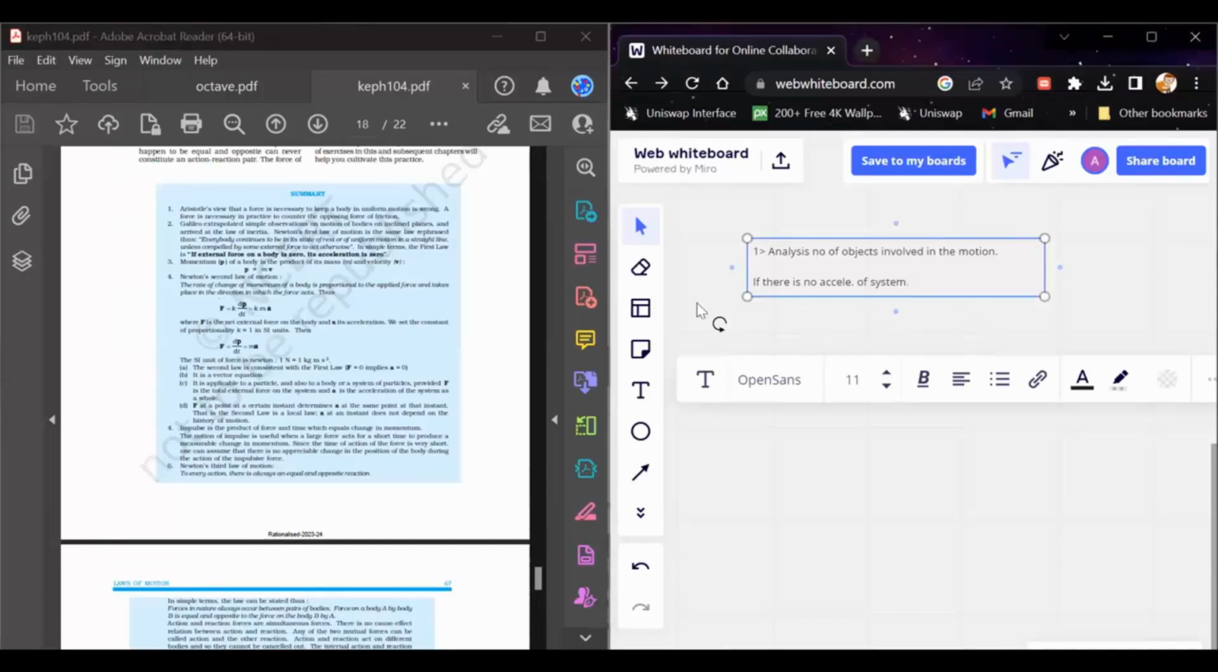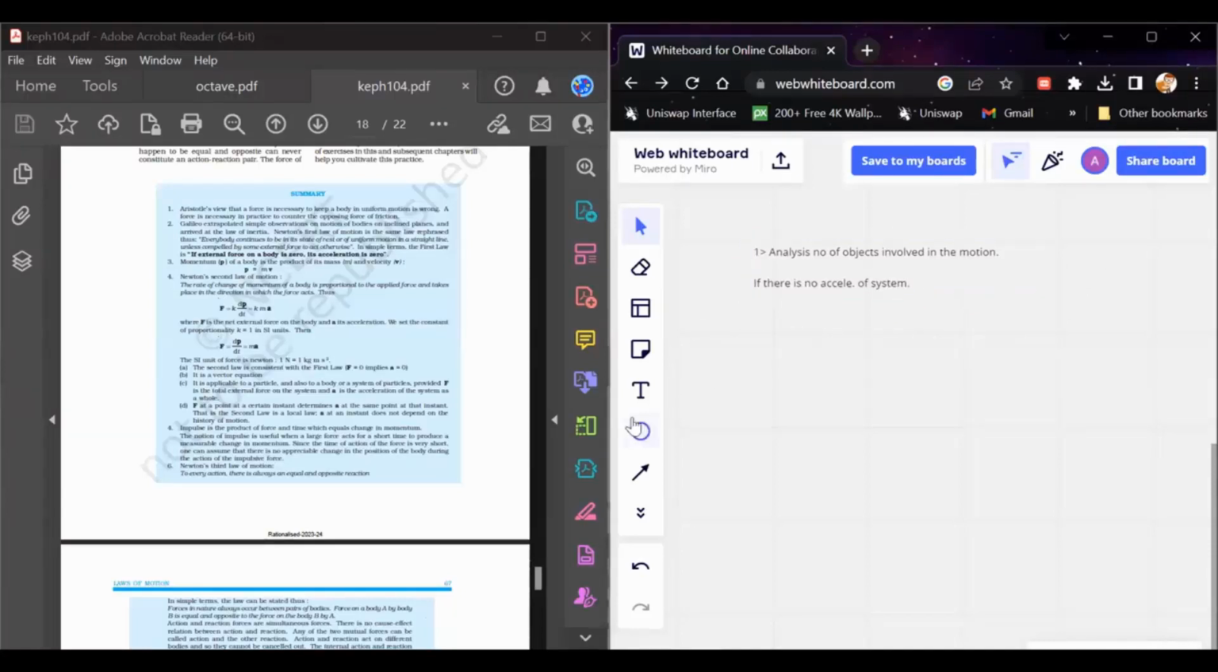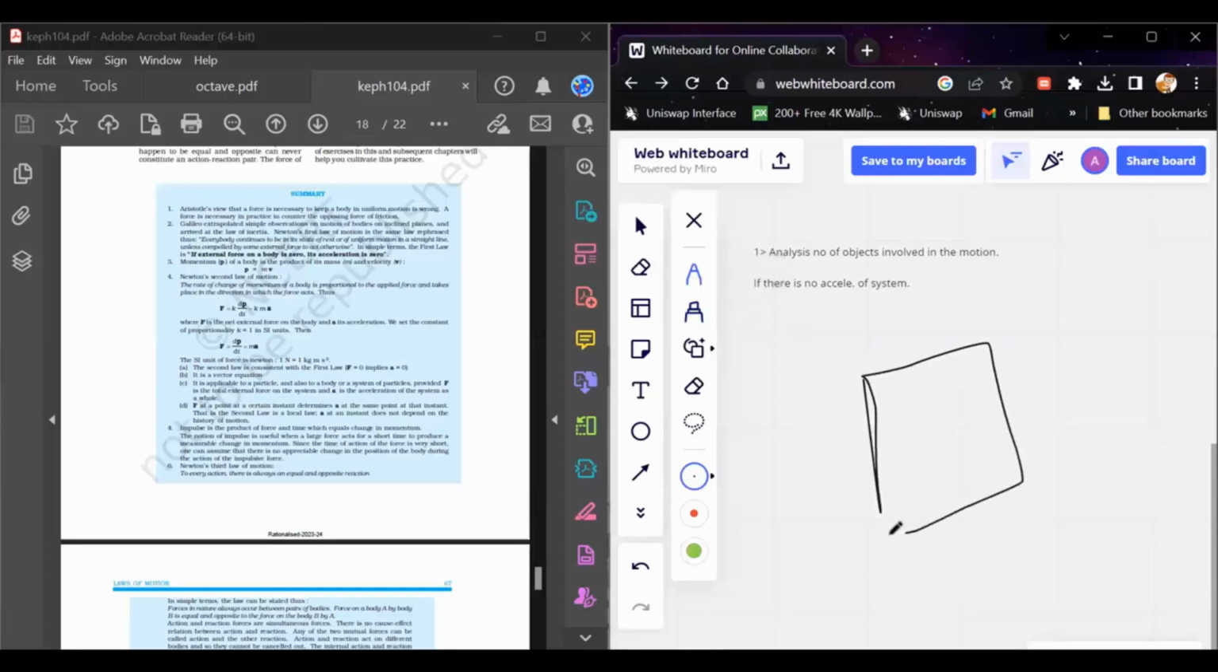we analyze that thing by making some FBD. So what happens in an FBD? FBD is basically a free body diagram. So what happens in a free body diagram? Firstly, we have to consider the body, and then after that, we have to consider all the forces acting on the body. So there might be some resistance force, friction force,